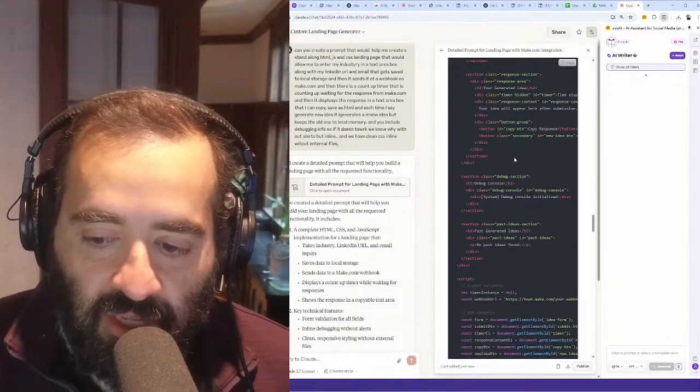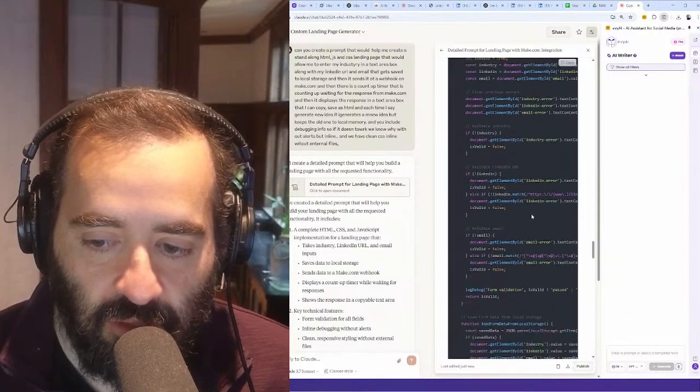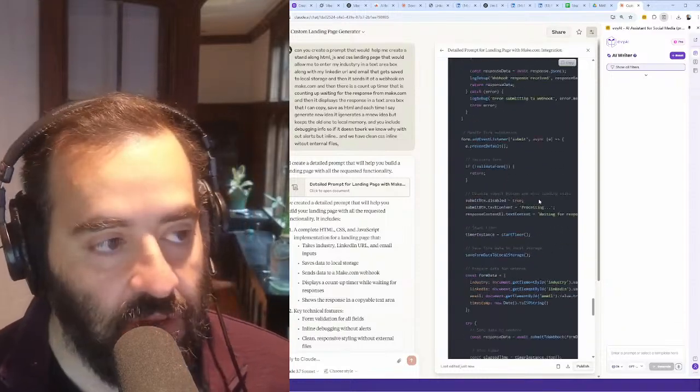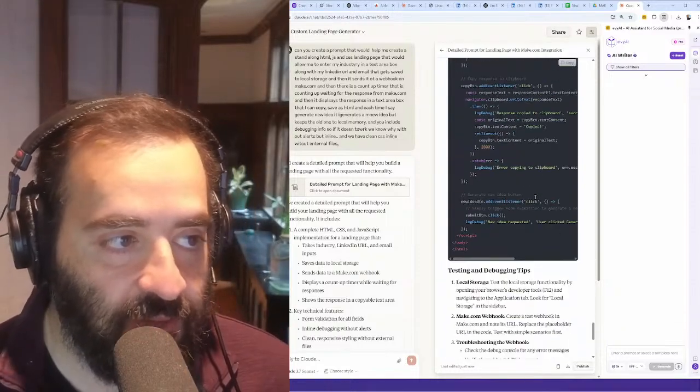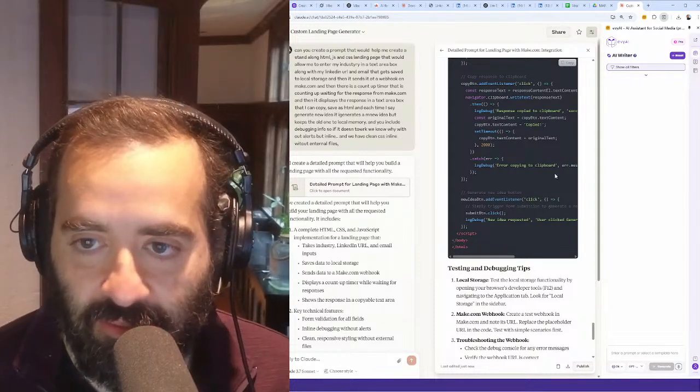So we can kind of download this. And by the way, we can add our webhook right over here. You see that? We can add our webhook right over here, and this should work. So should we try this? Should we try to build this right now? Should we try to activate this, Robert? Yeah, he's saying yes. He's saying we should do it.